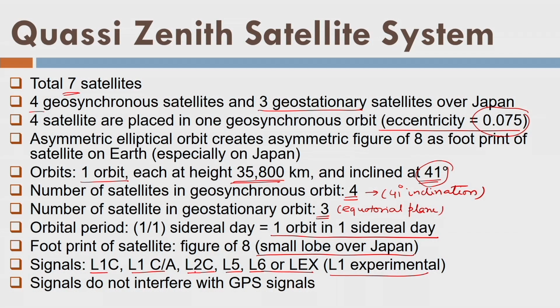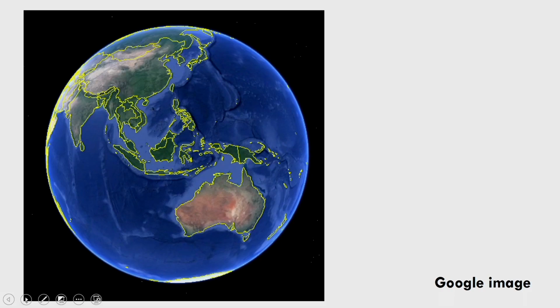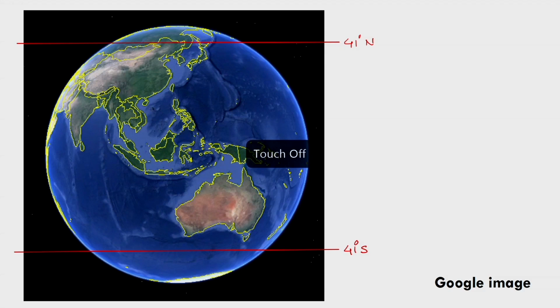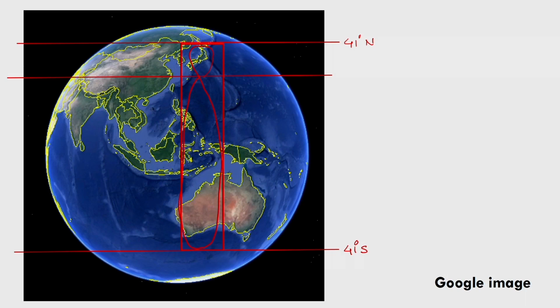But L1, L2, and L5 are the same. Again, signals do not interfere. So let us draw the 41-degree line like this, and this is approximately 41 degrees north. Now if I define a box, because it is creating the lobe of 8, so if I draw some figure, it will be like this kind of 8 over Japan, and then it will be a big lobe over part of Australia, and like this, the track of the satellite.